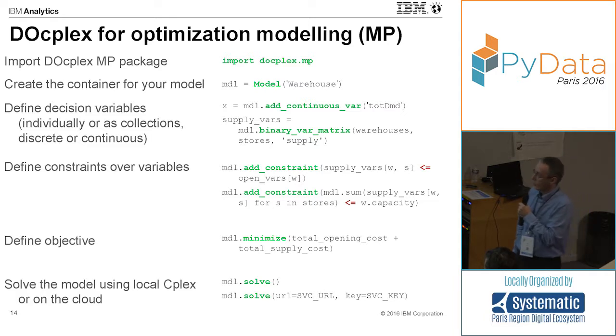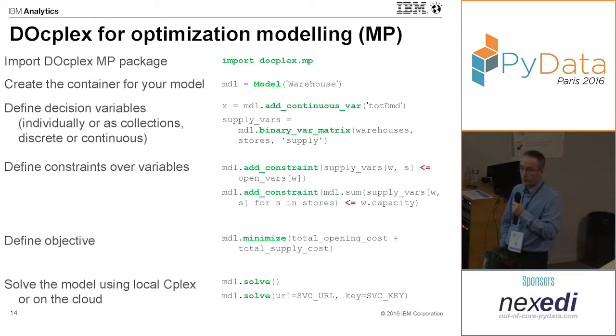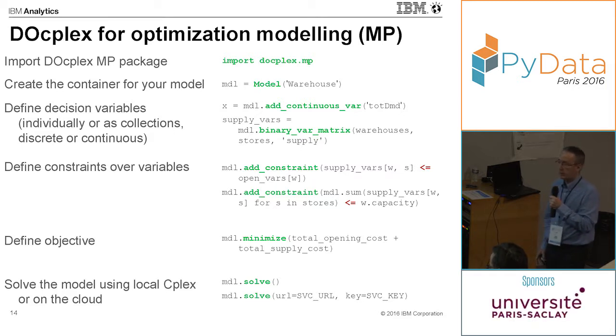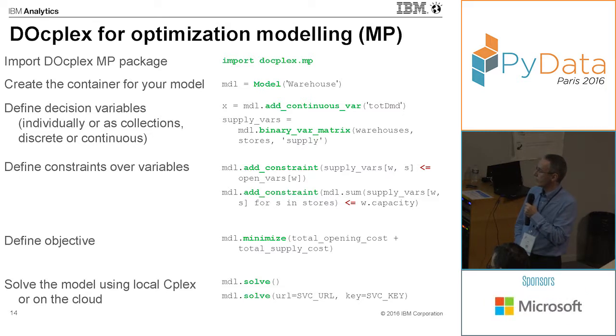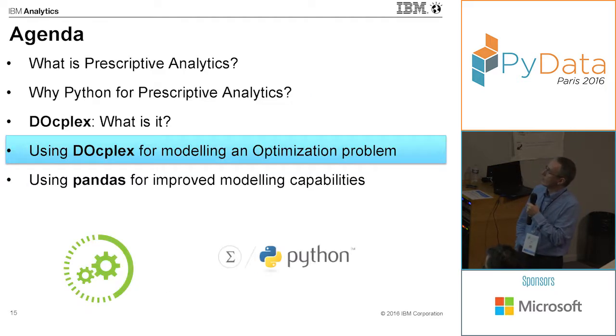Then at the end, you want to solve your model. There are two ways to do it. You can either solve it locally if you already have an instance of CPLEX locally, or you can submit it to the cloud. In that case, you just need to provide a URL and what we call an API key, which defines your privileges or your credentials for using the service on the cloud. So this is what it looks like.